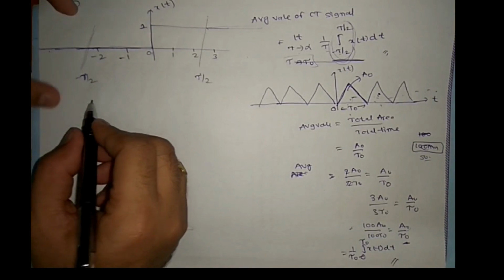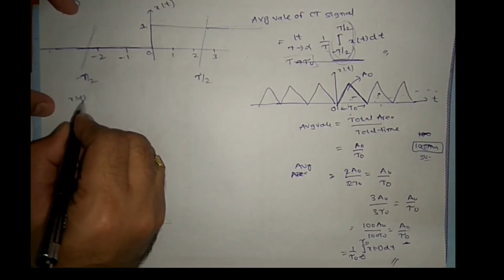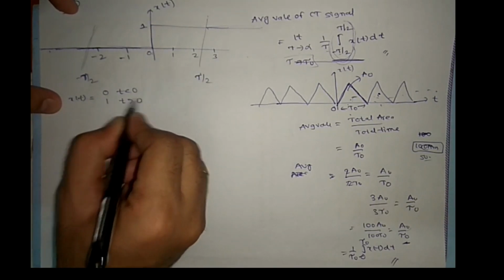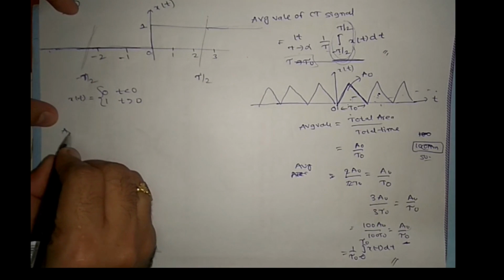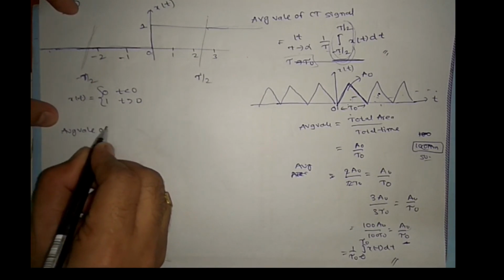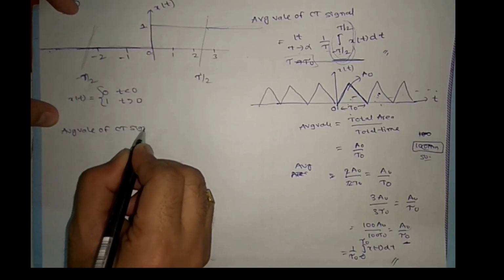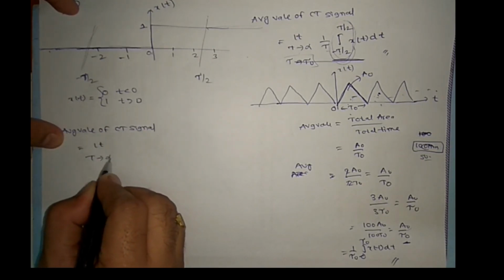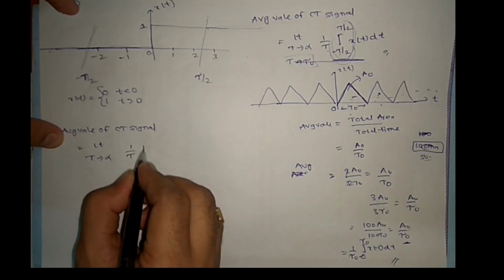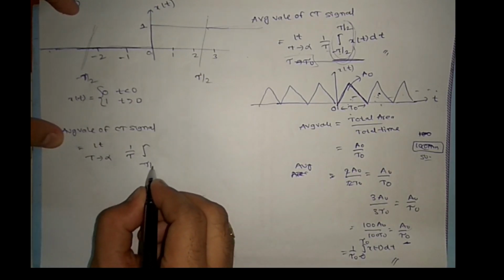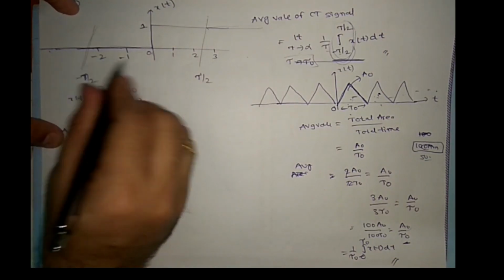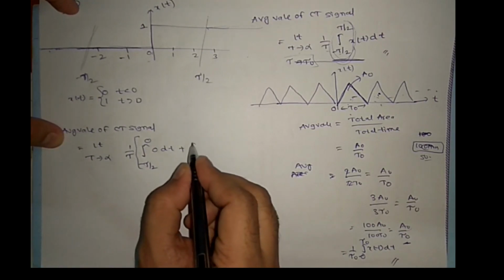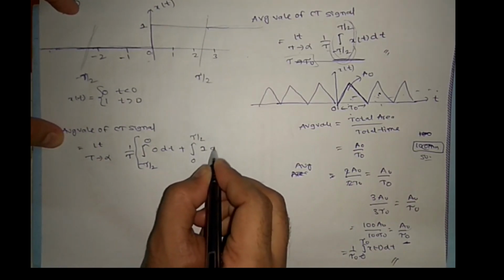Now if you write this, x(t) is 0 for t less than 0 and 1 for t greater than 0, right? So the average value of the CT signal is the limit as τ tends to infinity of 1/τ, times the integral from −τ/2 to 0 of 0 dt, plus the integral from 0 to τ/2 of 1 dt.